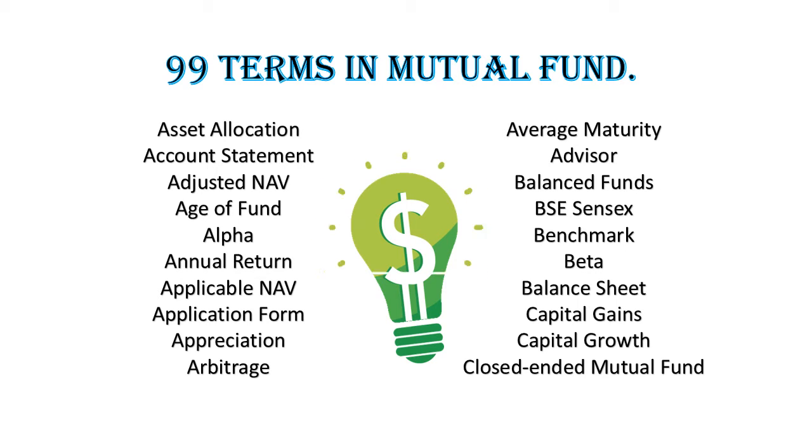Arbitrage. When a security is priced differently in two or more markets at the same time, one can make a profit by buying the security from the market where it is priced lower and selling in the market where it is priced higher. This is called arbitrage. Average maturity. Average maturity is the average of different maturities of the securities, which make up a debt mutual fund's portfolio. Advisor. A person or firm offering professional financial advice.